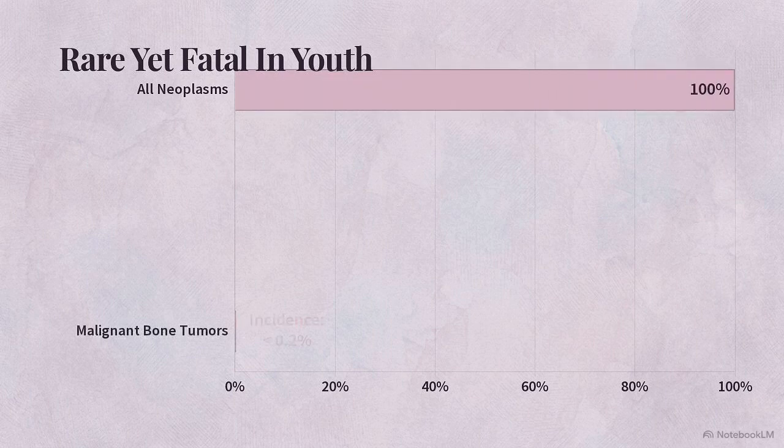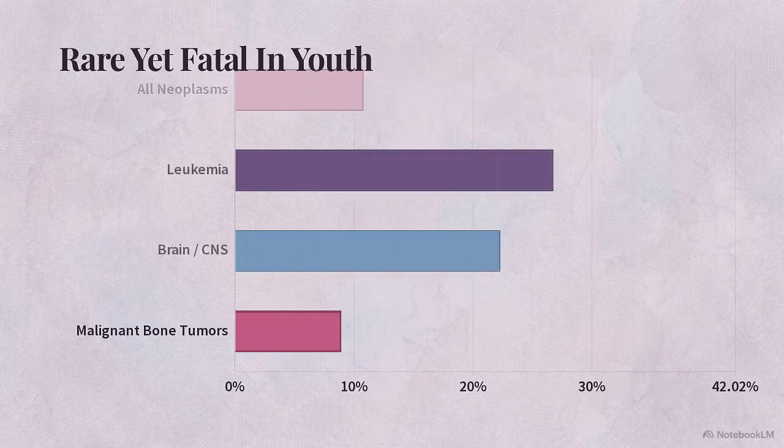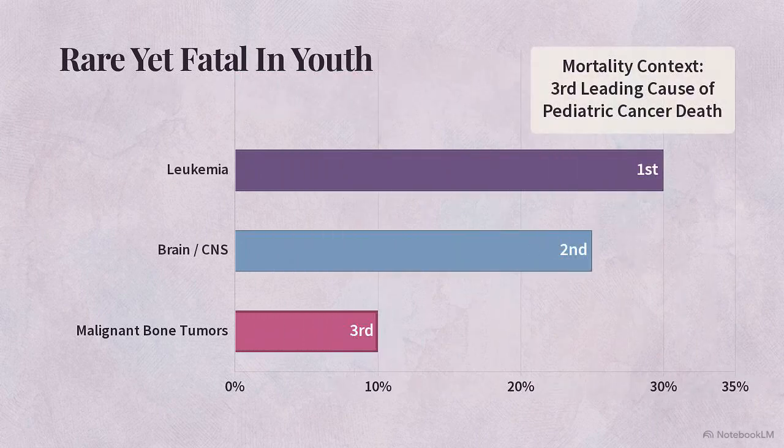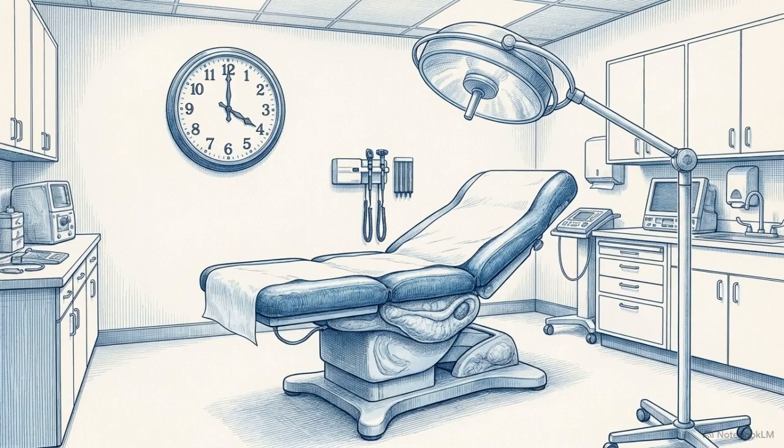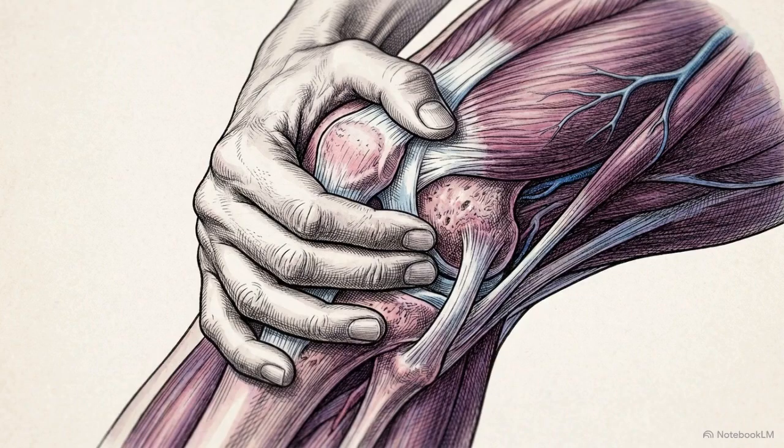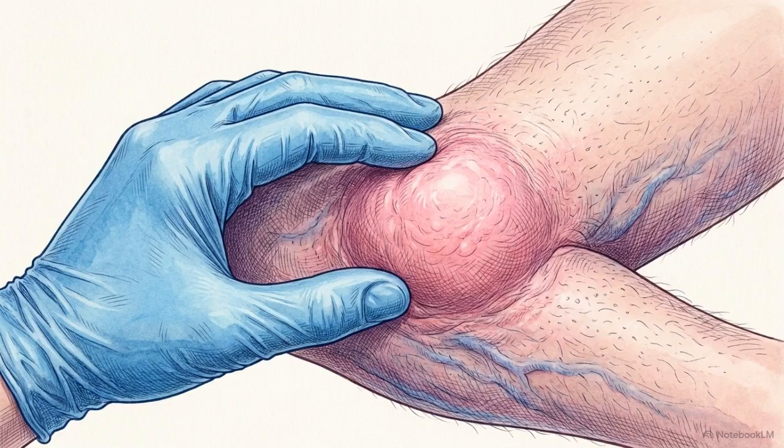Primary bone tumors represent less than 0.2% of all neoplasms. However, among children and adolescents, malignant variants are the third most common cause of cancer-related death. Diagnosis is often delayed because the initial symptoms are nonspecific. Patients present with persistent bone pain, restricted joint movement, or a palpable lump.